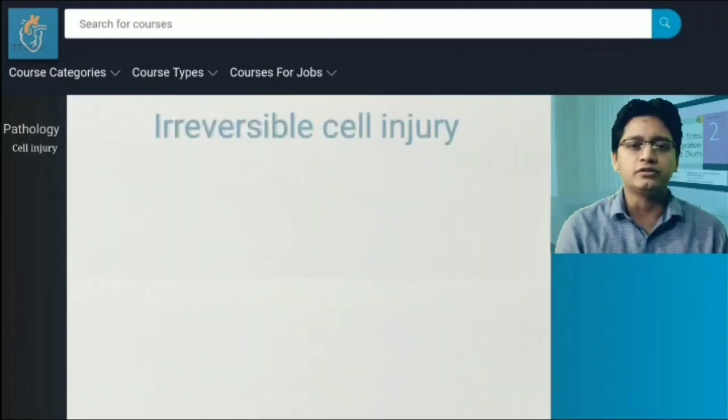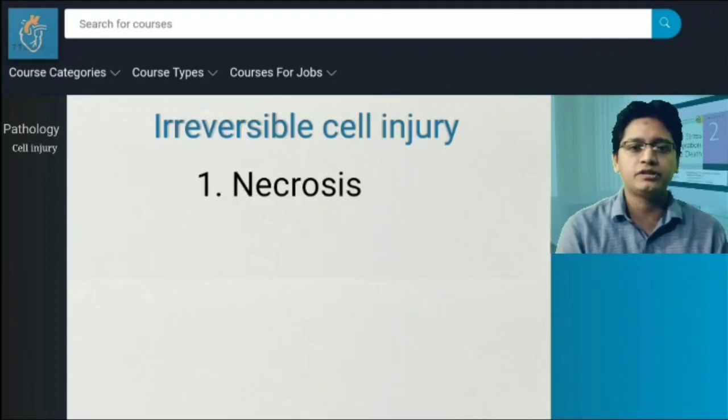Now come to the details of irreversible cell injury. There are two types of irreversible cell injury. These are necrosis and apoptosis. Now we are discussing necrosis. During the process of injury, when a cell crosses the point of no return and progresses to cell death, there are some morphologic changes that occur during this process and after the death of the cell. These morphologic changes are collectively called necrosis.